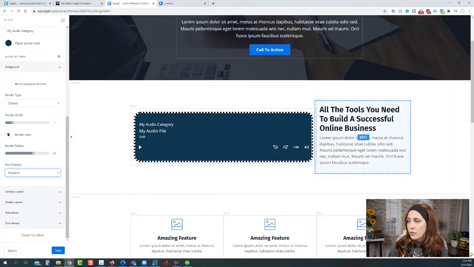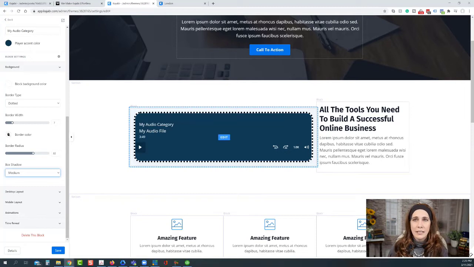We can have other pieces on the section, and it's just everything right there, an audio could be right there on the page. So if we're doing a delivery page with an MP3, if you're doing a sales page, any of those kinds of things, there you go. Now you have your audio.